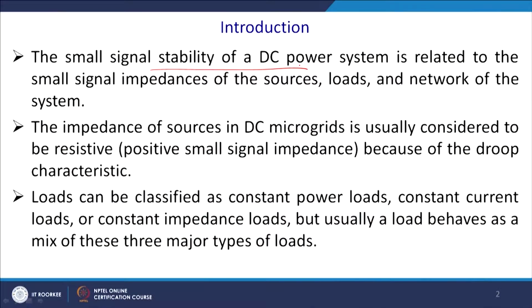Now, the small signal stability is related to small perturbations of one entity or various entities. The small signal stability of a DC microgrid system is related to the small signal impedance of the source, load and the network systems.